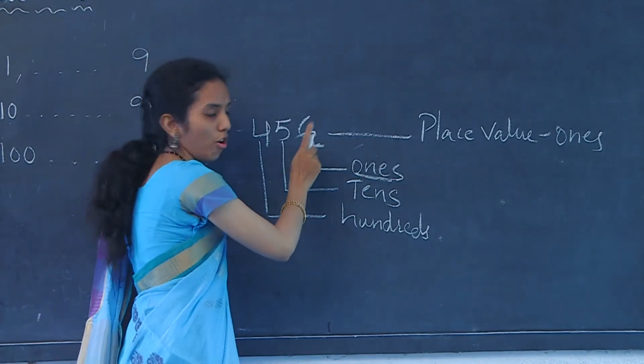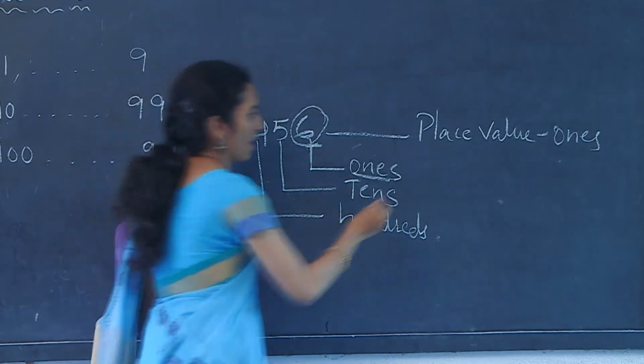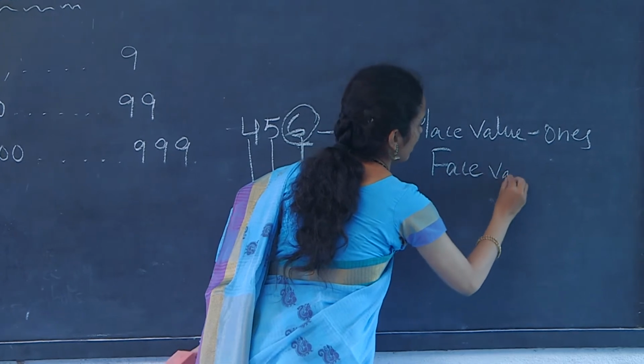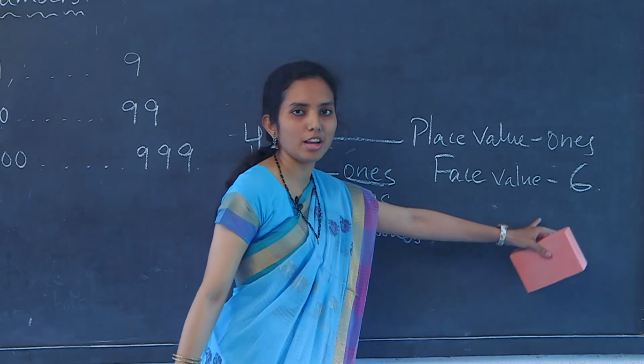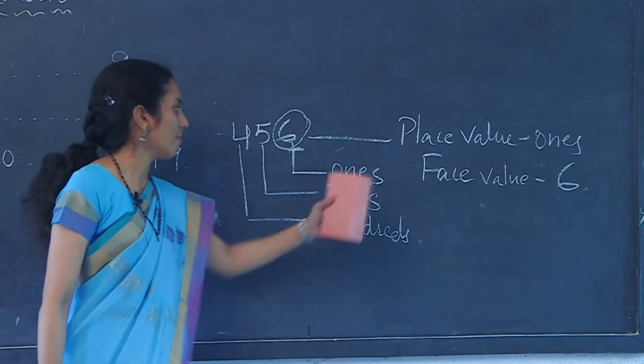What is face value? The face value of the digit 6 is the number itself. The value of the number, that is the digit itself, is the face value.